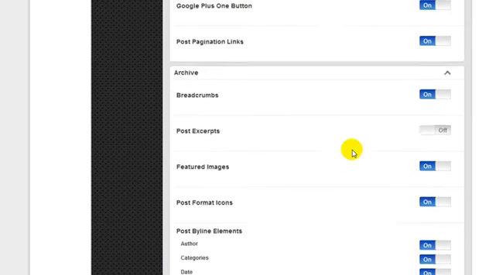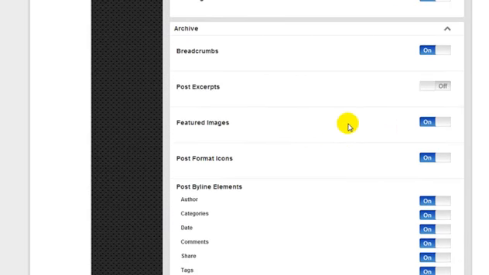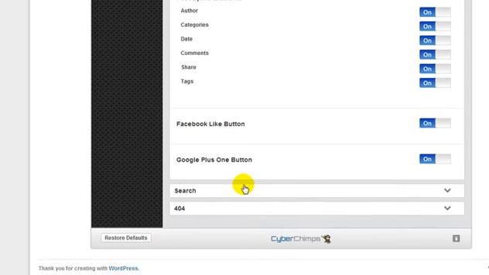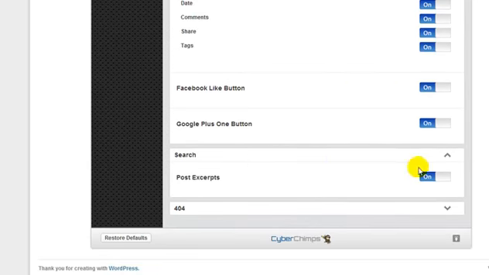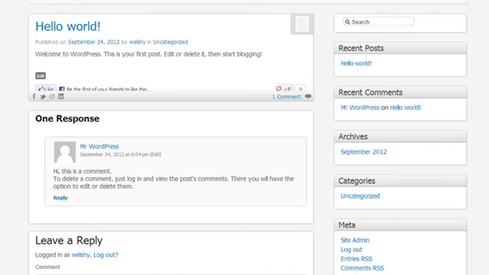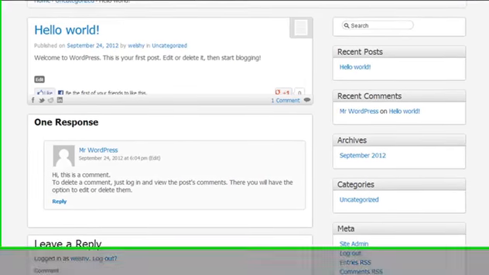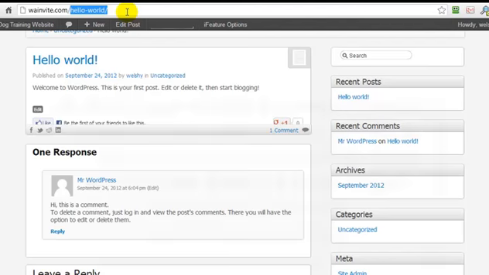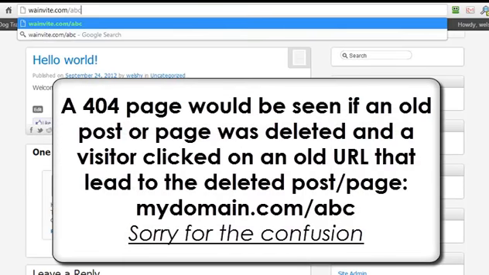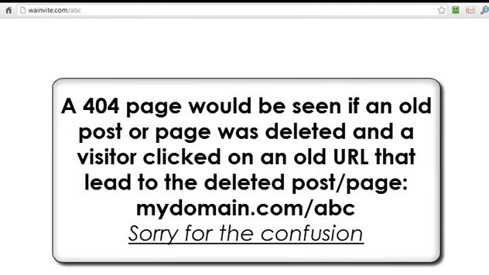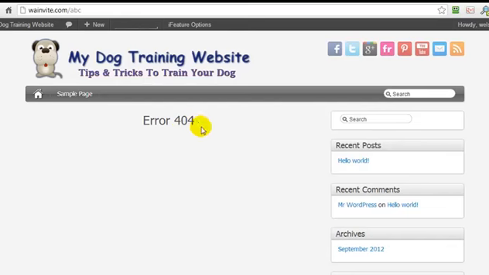Now the archives, again, we have some similar options. For this, I would turn everything on myself. Now the search options, I would leave the post excerpts on. And the 404 page, what that means is, let's say you had an old post and the link URL was ABC and Google had picked it up. Now maybe somebody was searching Google and they found a link to yourwebsite.com/ABC, and when they visit it, it returns an error 404.